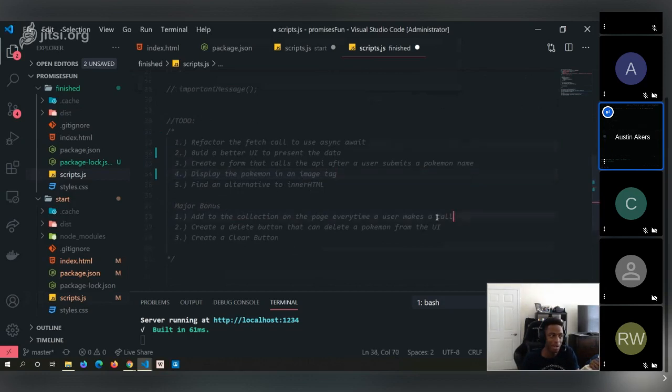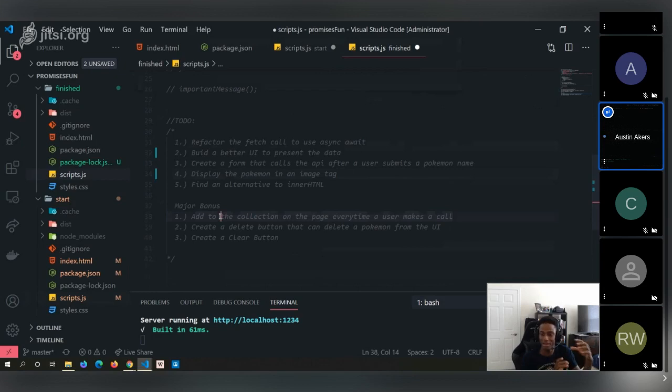Major bonus: add the collection on the page every time a user makes a call. After you make a call and get, let's say, Ditto, or you get something else, like Charmander, you can have an add button, and what it'll do is add it to your collection on the page. So every time you search something else, you essentially won't be clearing the page.